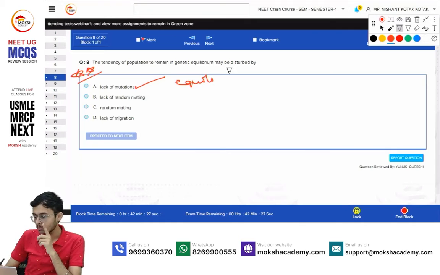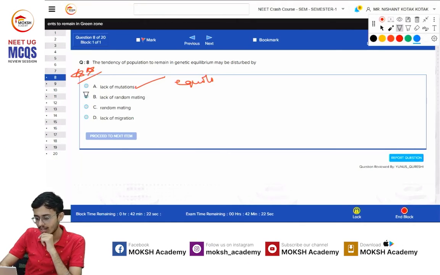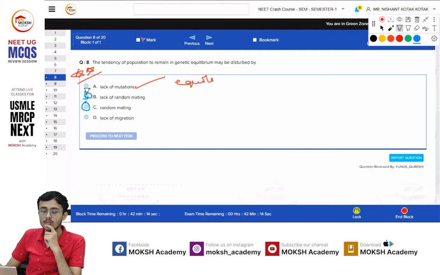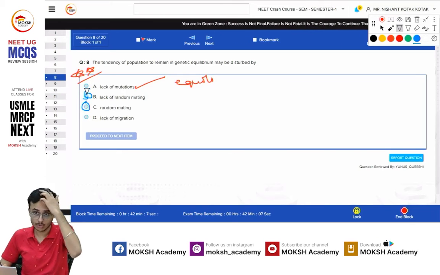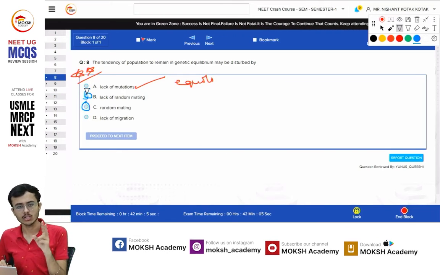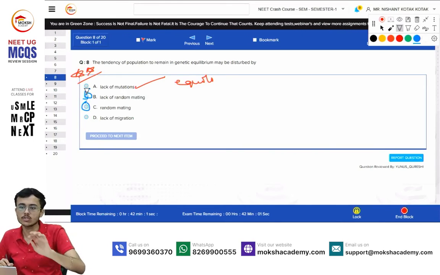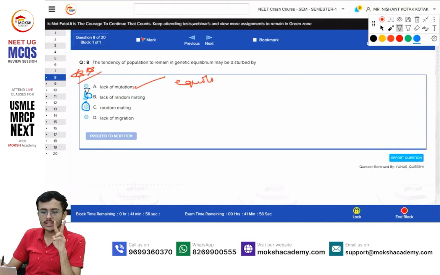So the confusing bit here is these two options. In these two options, you have lack of random mating and random mating. Why are these two confusing? Random mating is important. Why? Random mating is what keeps the gene pool constant. In the end, gene pool means total genes. It is not talking about individual species. So mother, father and the children will have different genes. That is normal. The total gene pool remains constant. So if random mating is not there and if you are selectively breeding them, then that changes.